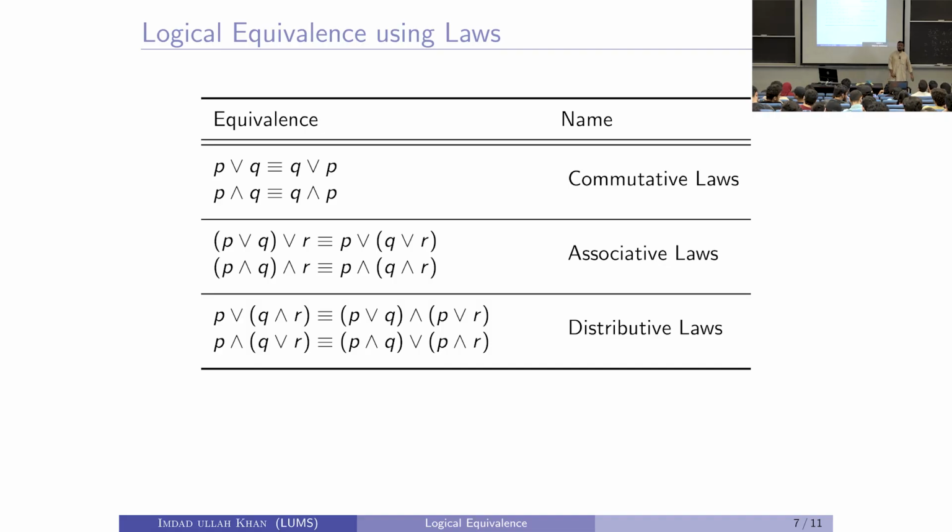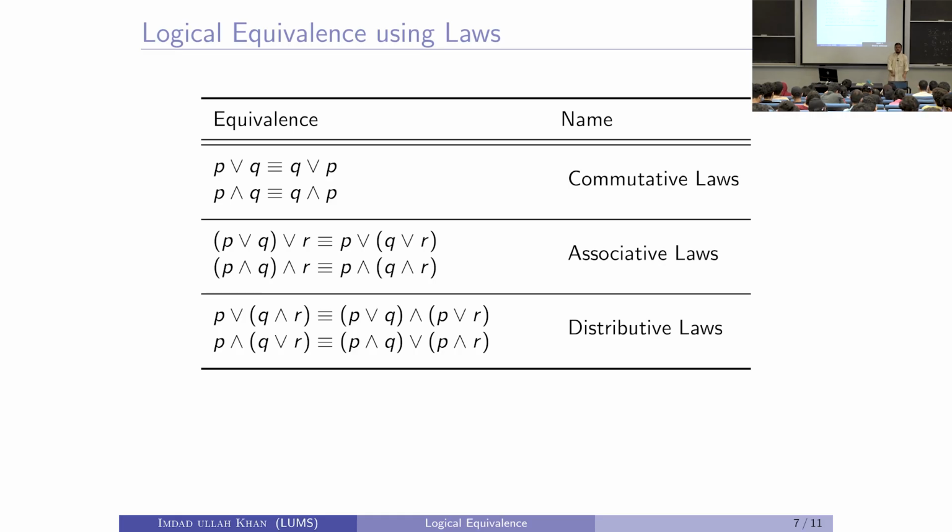Here are some more. The commutative law: just like we have the commutative law for addition and multiplication of numbers, P or Q is the same as Q or P. The order does not matter, you can swap them.